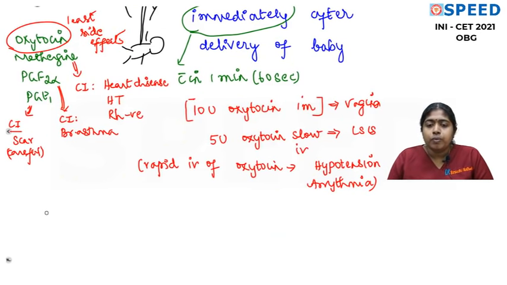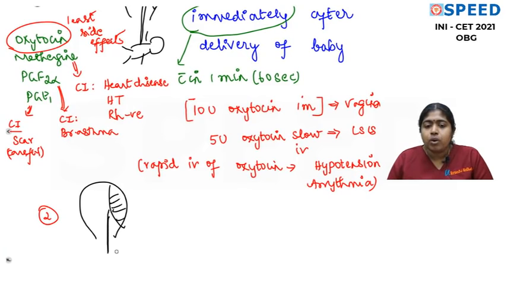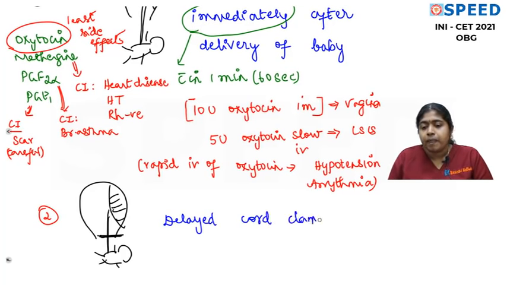Now step number 2. Again, imagine you have given oxytocin. You have made your assistant give oxytocin. Now you are holding the baby here. When to clamp the cord? Very, very important. Please have a small delay in cord clamping. This is delayed cord clamping. How long should we delay? We can delay till the cord pulsation stops.